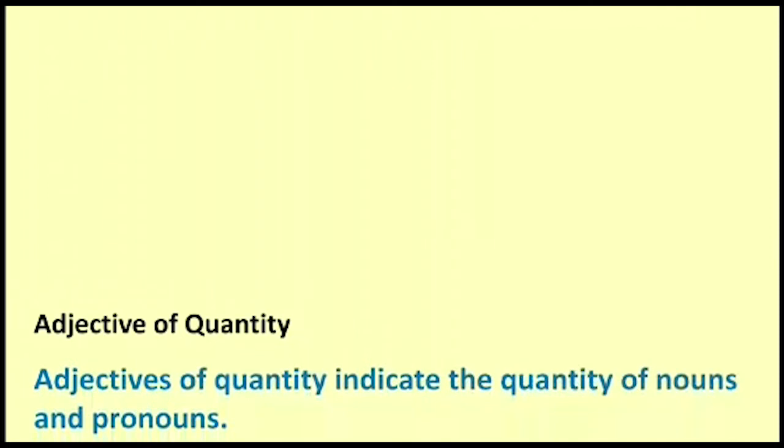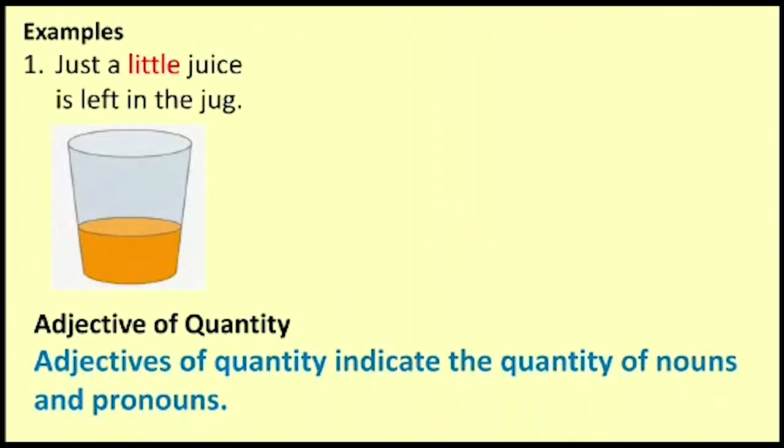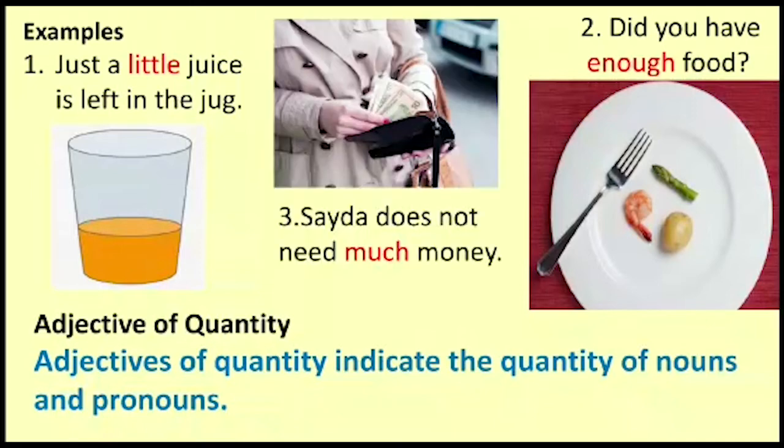Further, adjectives of quantity indicate the quantity of nouns and pronouns. Examples: just a little juice is left in the jug. How much juice is left? A little juice. Did you have enough food? How much food is asked here? Enough food. Saida does not need much money. So, how much money? She does not need much money.